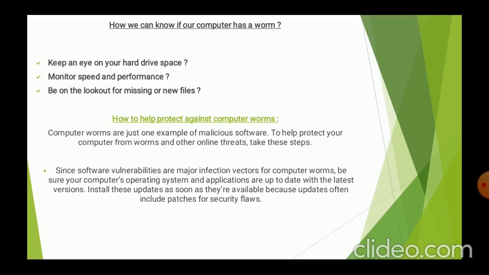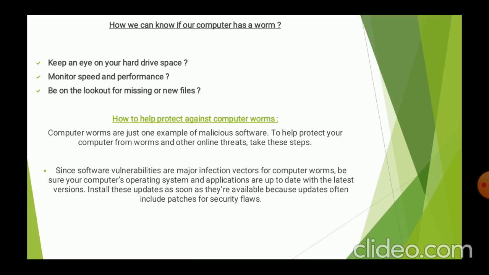How to help protect against computer worms? Computer worms are just one example of malicious software. To help protect your computer from worms and other online threats, there are a few steps. Since software vulnerabilities are major infection vectors for computer worms, be sure your computer operating system and applications are up to date with the latest versions.